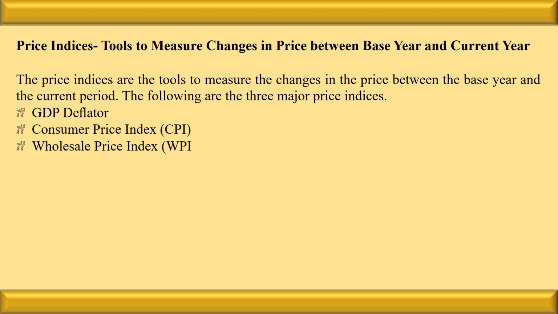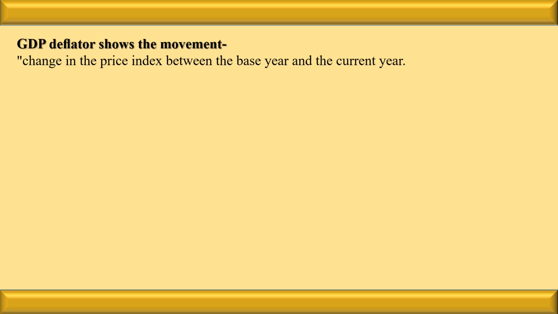Number one, GDP deflator. Number two, consumer price index. Number three, wholesale price index. Let us see the GDP deflator. Listen, GDP deflator shows the movement of change in the price index between the base year and the current year.